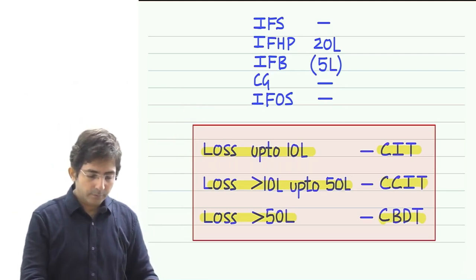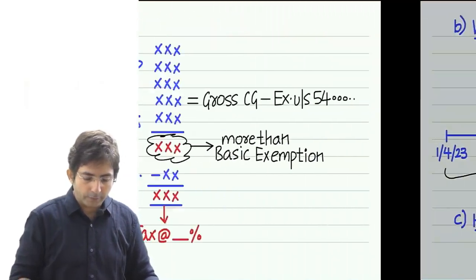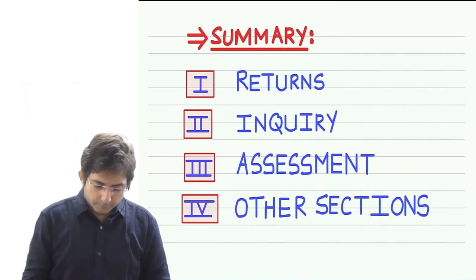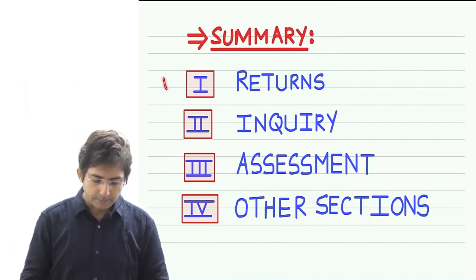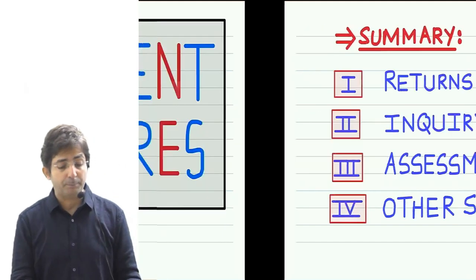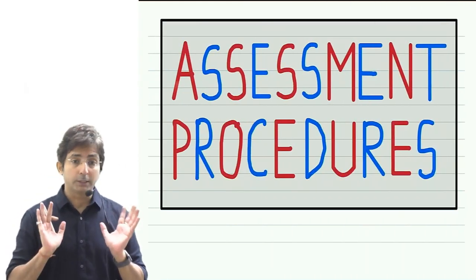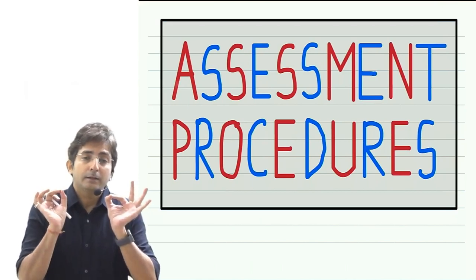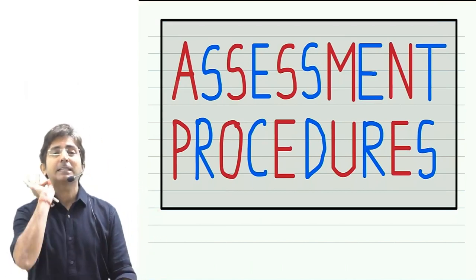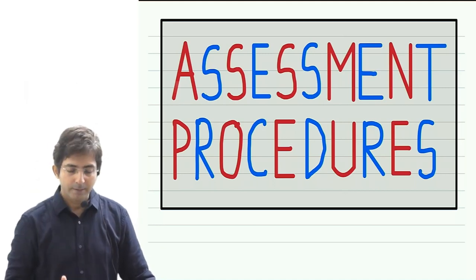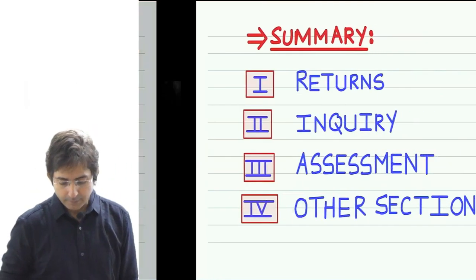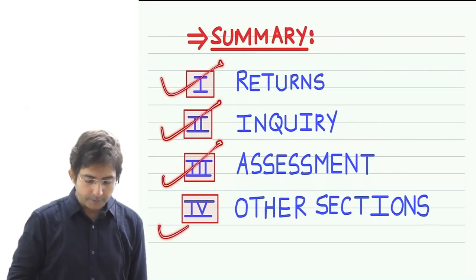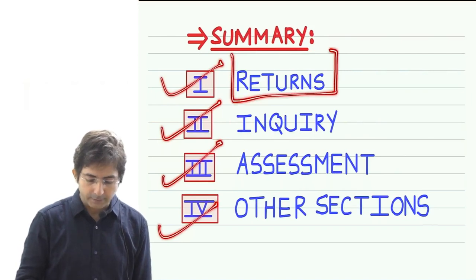So coming back to the beginning of the topic, look at this. The chapter is in 4 parts. What is the name of the chapter, by the way? Assessment procedures. Today when you talk to your parents, they will ask you, what did sir teach you? So what will you say? Assessment procedures. Remember the name. Then in part 1: returns, inquiry, assessment, other sections. And what we have started is returns.